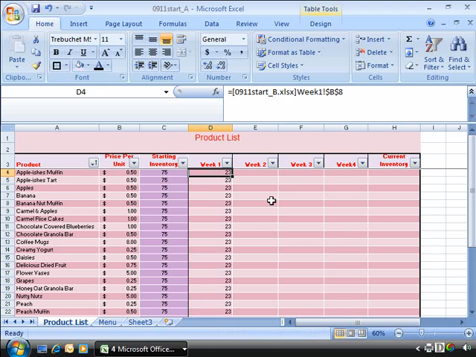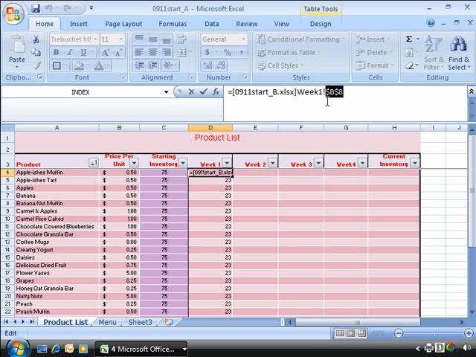Now the reason why it's doing that and not calculating what each individual product's total is has to do with this external reference that we created up here in our formula bar. Notice the cell this reference is referring to on our source workbook is an absolute reference. We want to change that to a relative reference so that it will relatively calculate each of the individual cells that we're pulling in from our source workbook.